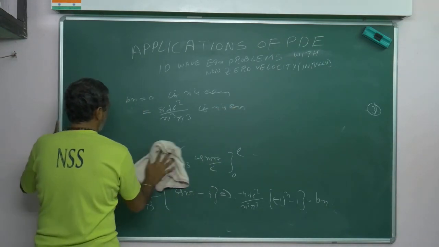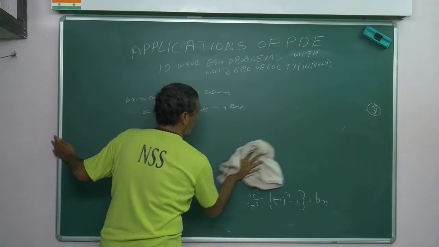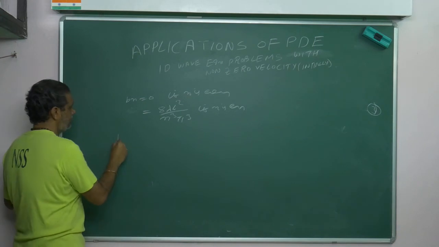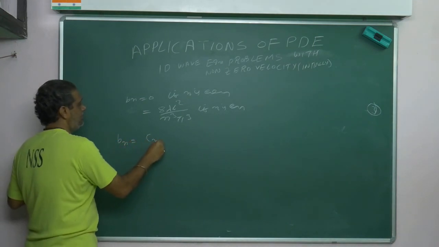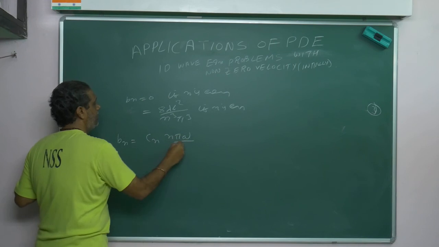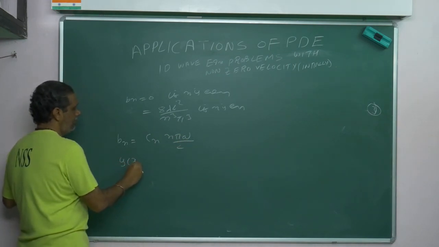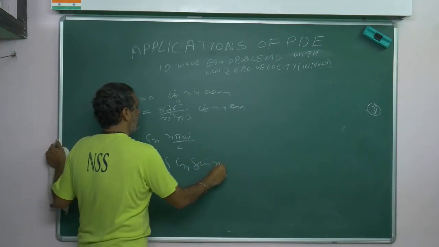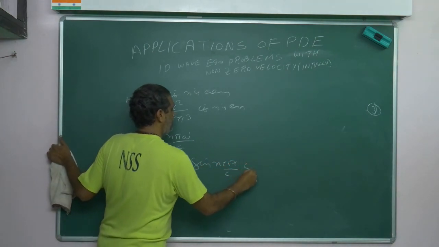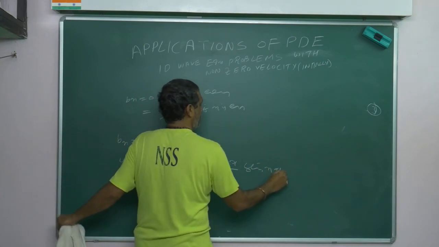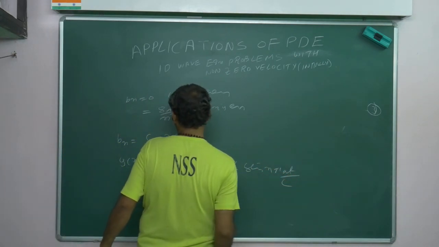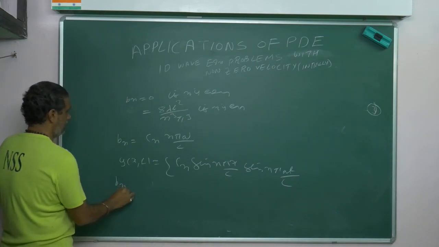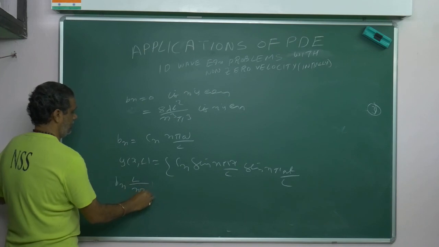Now, Bn is equal to what? Cn into n pi a by L, I think so. Bn is equal to Cn into n pi a by L. My solution is what? Y of x comma t is equal to Cn sin n pi x by L sin n pi a t by L. From this, Cn is equal to what you will get? Bn L by n pi a.